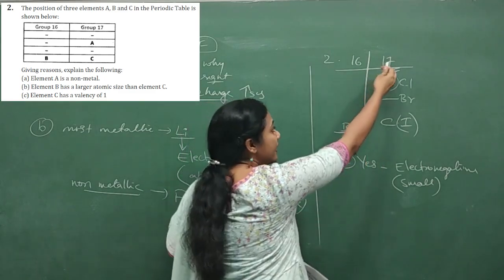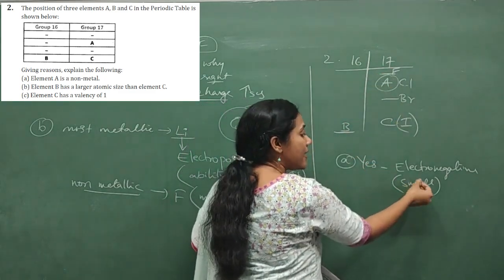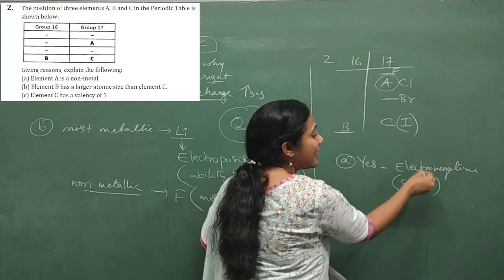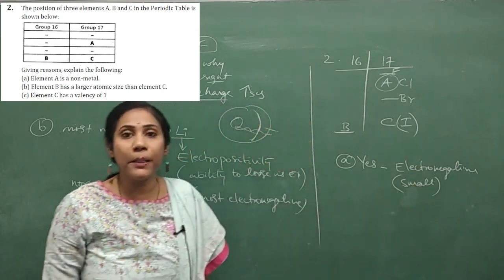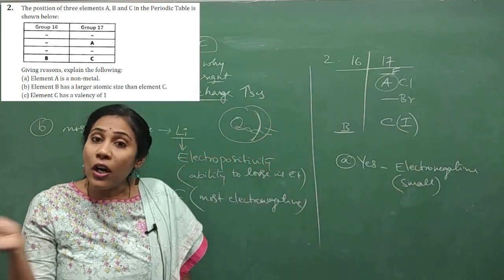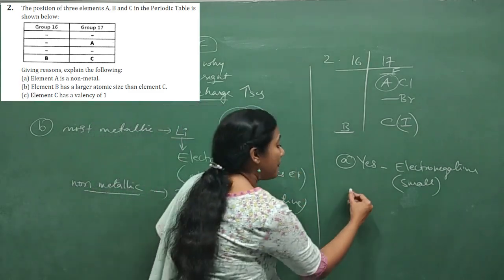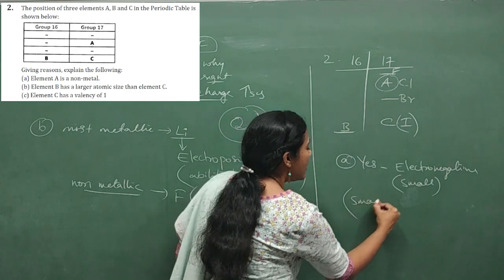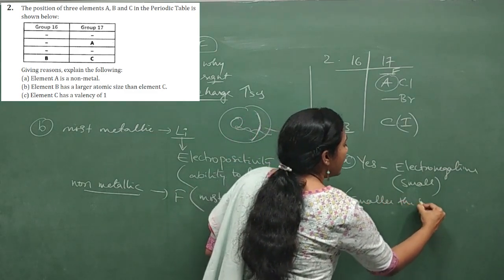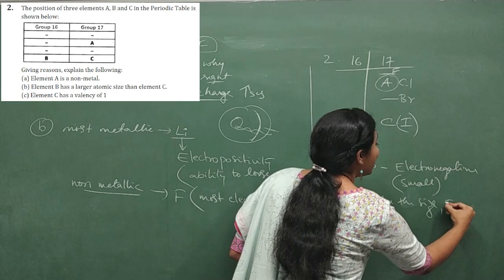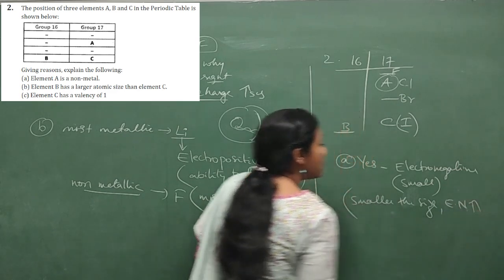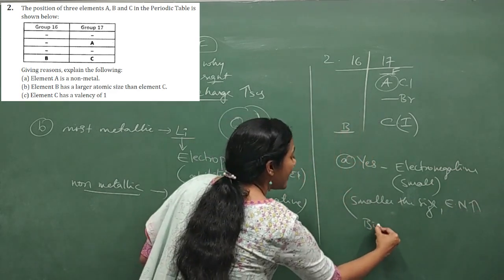Say this is our 17th group, elements have small size. Always size is connected to electronegativity property. Smaller the size, more is the electronegative property. Remember this? Smaller the size, electronegative property is more.